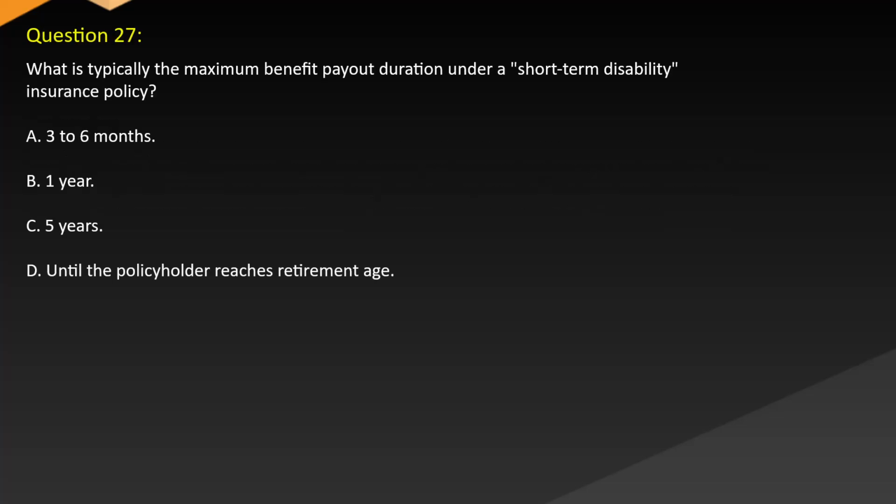Question 27. What is typically the maximum benefit payout duration under a short-term disability insurance policy? A. 3 to 6 months. B. 1 year. C. 5 years. D. Until the policyholder reaches retirement age.